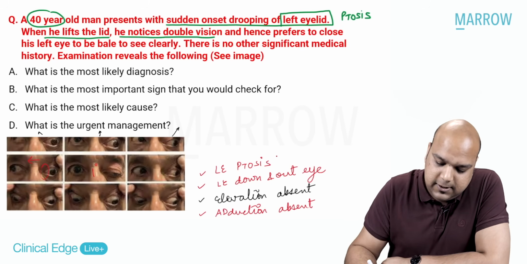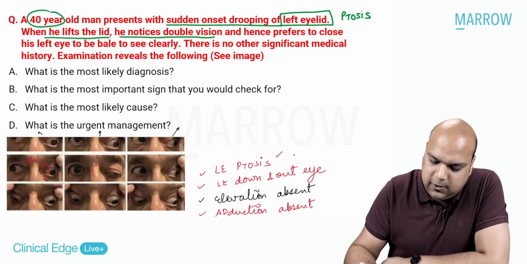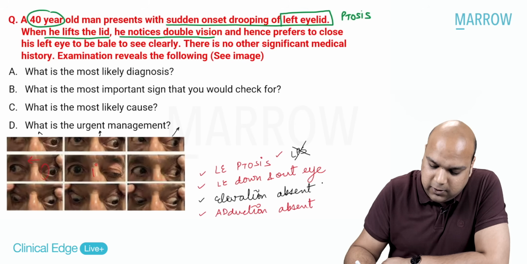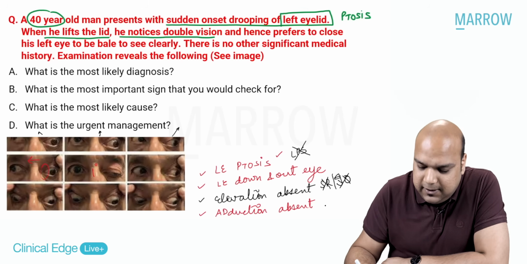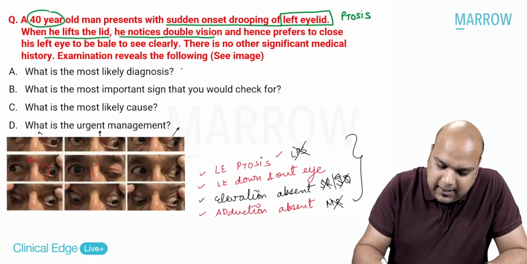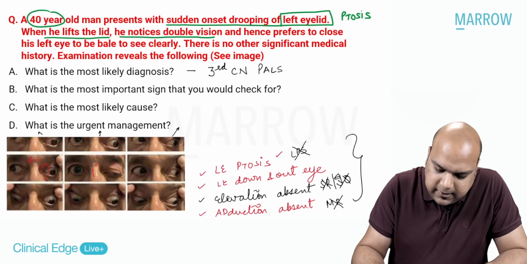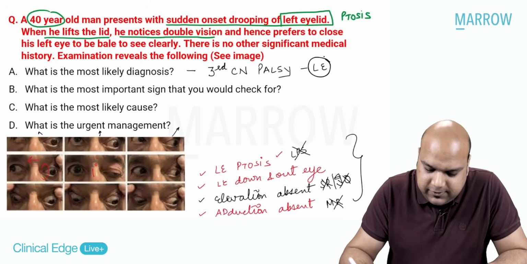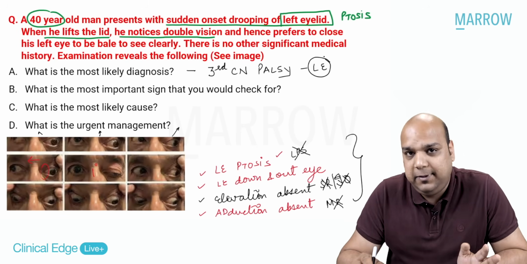Now, ptosis. Ptosis means which muscle is gone, everybody? Ptosis means LPS is gone. Elevation absent means both the elevators are gone. What are the elevators? Superior rectus and inferior oblique. Both are gone. Adduction absent means medial rectus is gone. So all this we see is gone. All these are supplied by the third cranial nerve, and that is why my most likely diagnosis is third cranial nerve palsy. Okay, everybody? Left side third cranial nerve palsy. Am I making myself very clear?